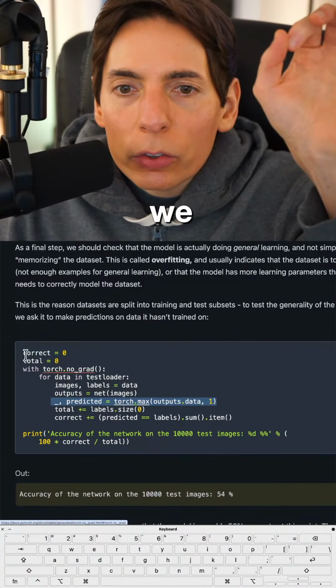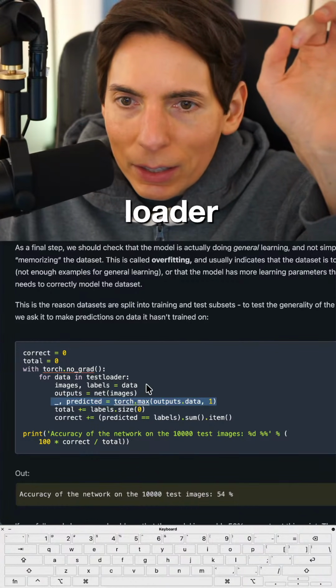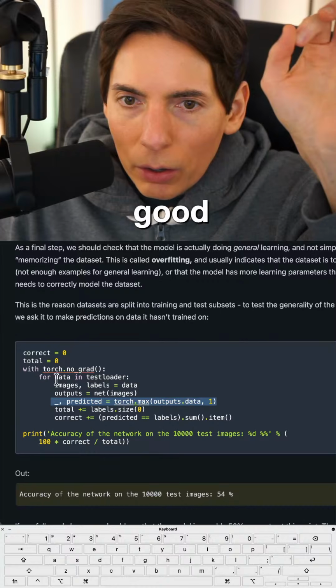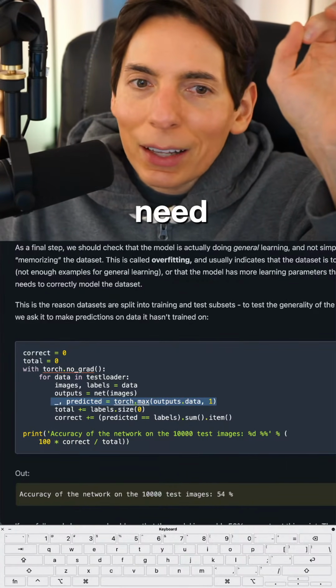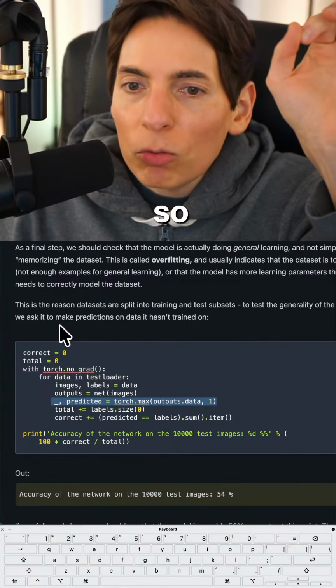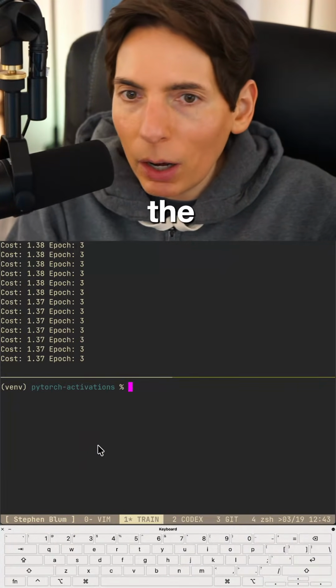So we are going to do a no grad on the test loader. Images and data. Okay, good. All right, let's do this. This is the testing phase right here. That's all we need right here. So we can write this out while our model is training. So we're only on the third epoch of 15.